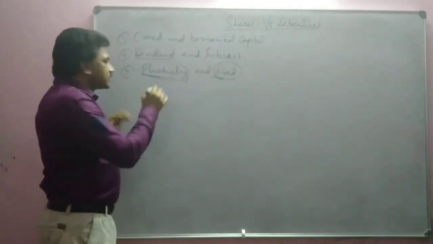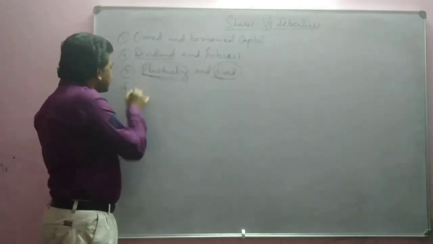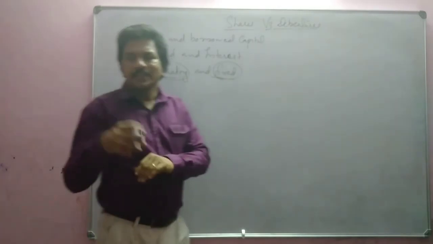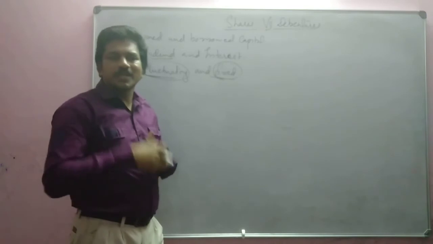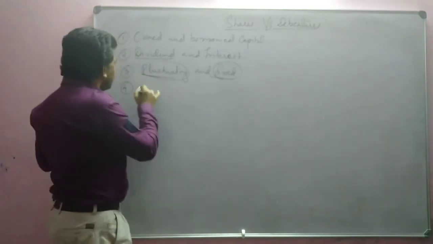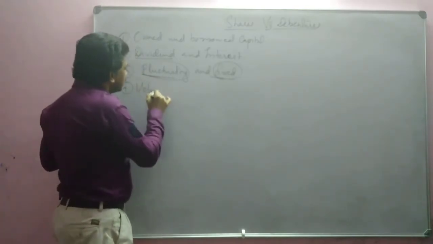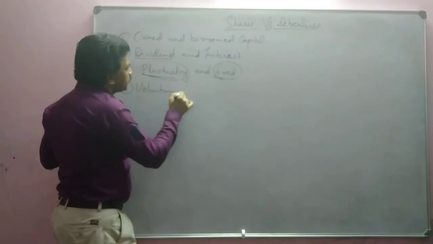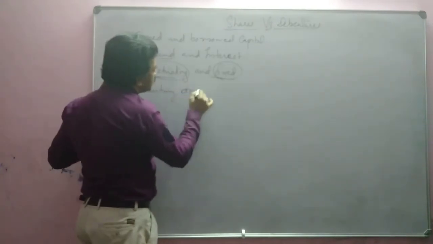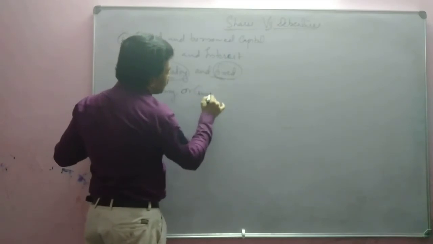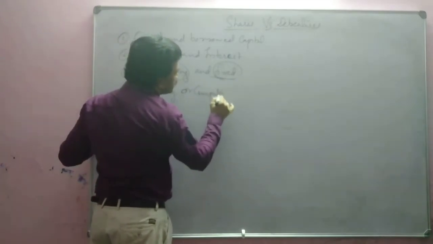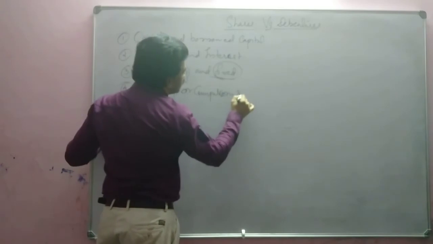Okay. Then let us see about the next point, that is voluntary or compulsory redemption.